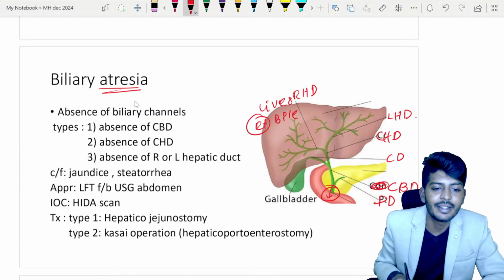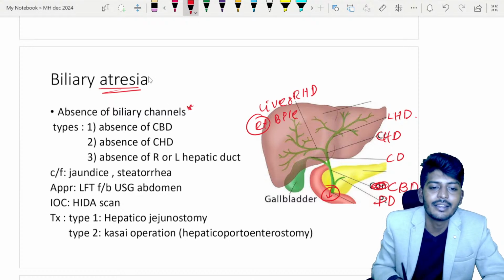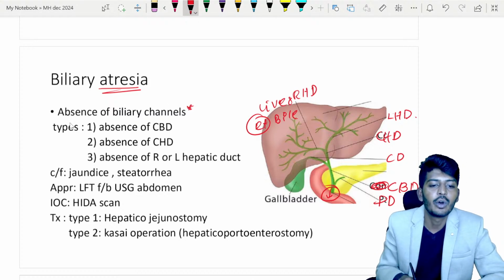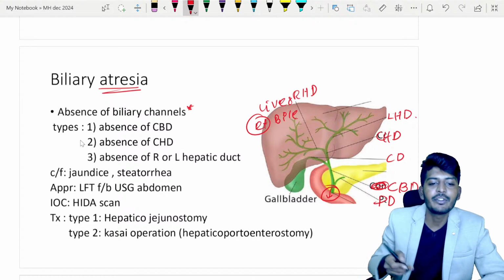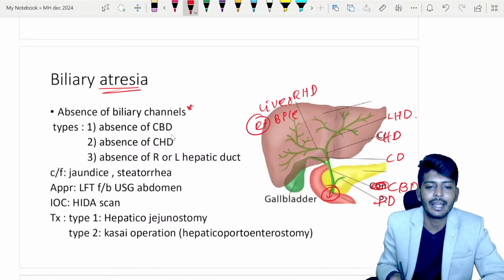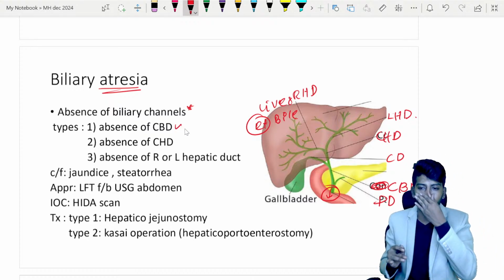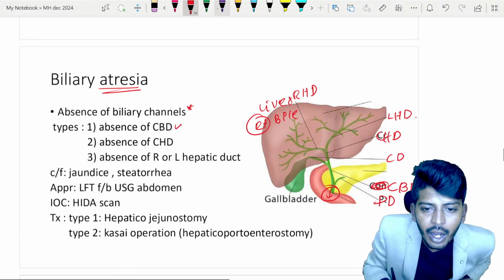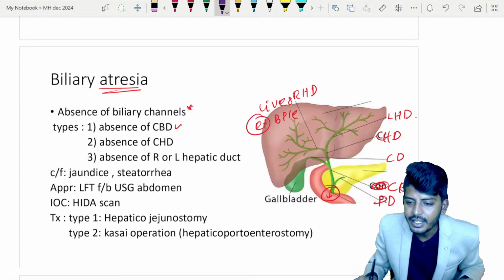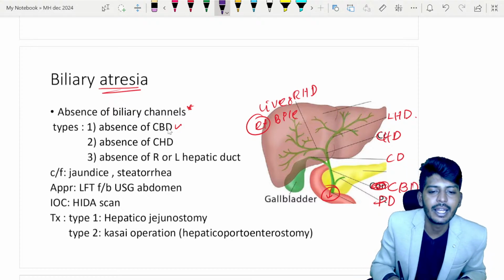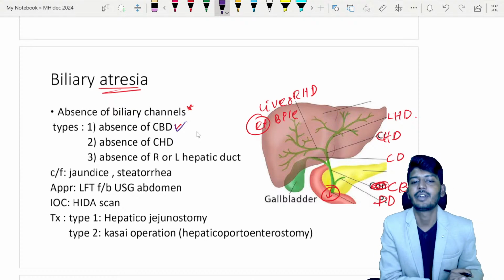Now what can happen is absence of biliary channels, which leads to biliary atresia. There are three types we can understand. The first one is type 1 biliary atresia, in which there is absence of the common bile duct. Look here: the common bile duct is not formed. When the CBD is not formed, we call it biliary atresia of type 1.